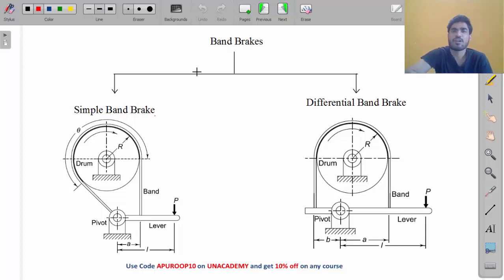In case of shoe brake, we have a lever and the shoe is attached to the lever. When you apply the force, the lever rotates and the shoe applies force on the drum. In that way the drum is stopped, right? In the same way band brake also works on the same principle, my friend. There is a lever, but instead of shoe there is a flexible band.